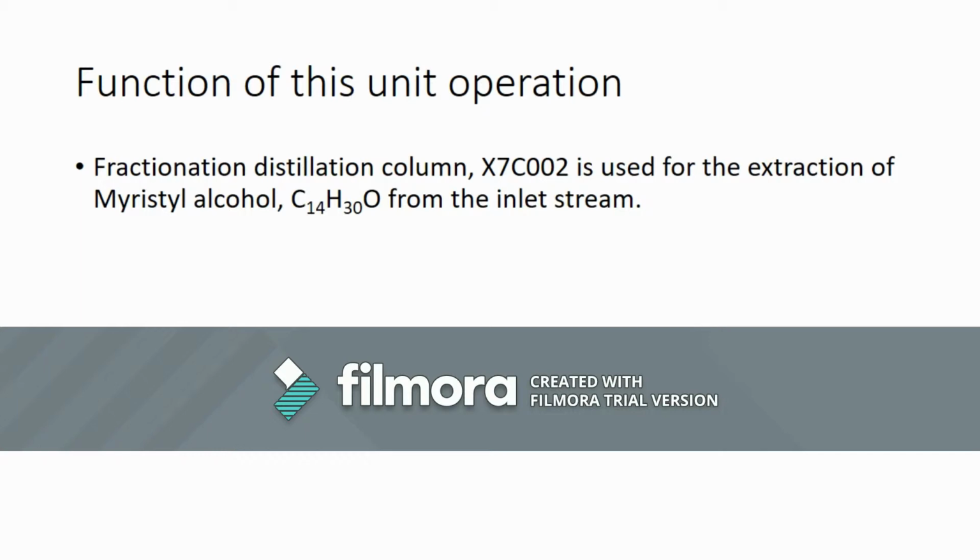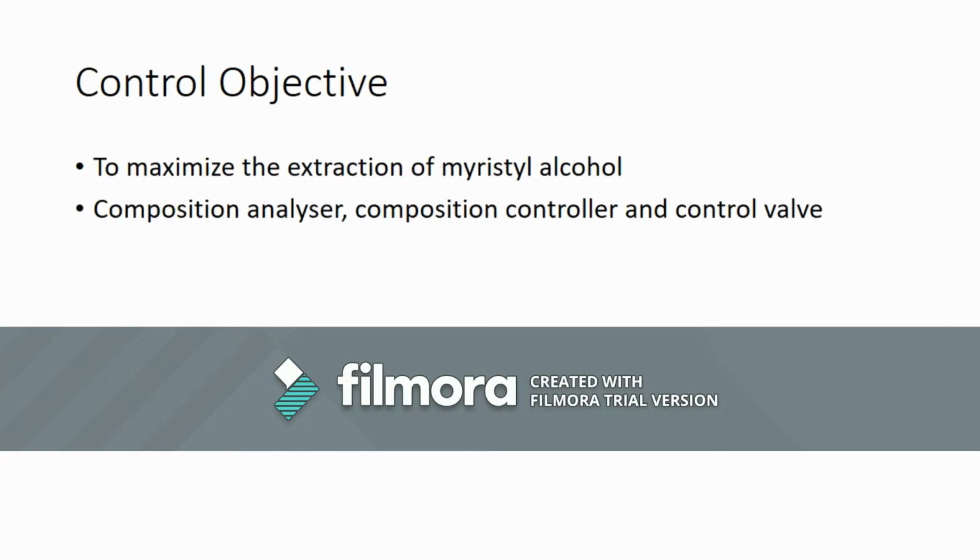However, there is no process control system to maximize the extraction process of myristyl alcohol. In this context, a feedback process control system will be proposed to maximize the extraction of myristyl alcohol from the feed stream.